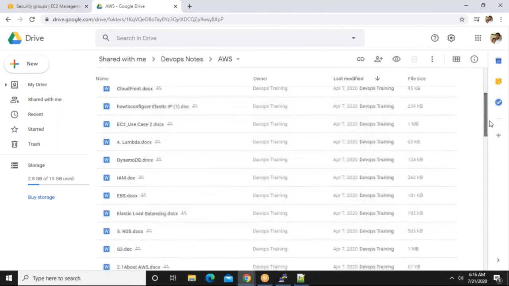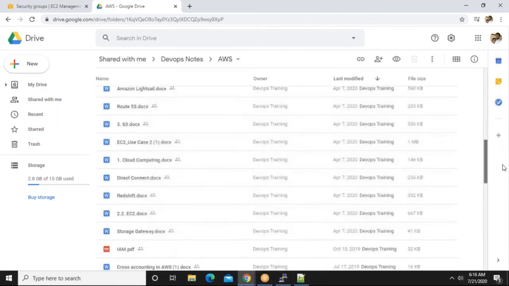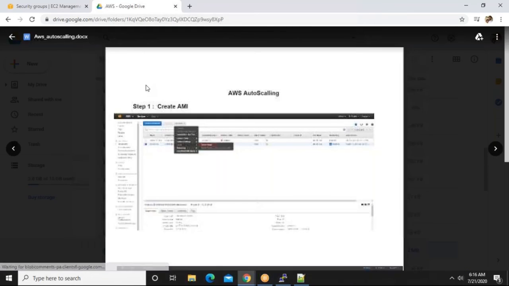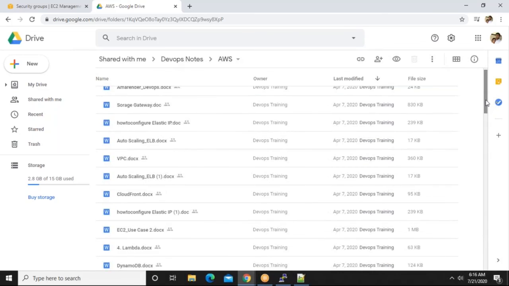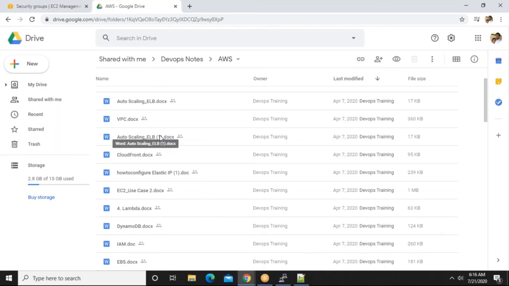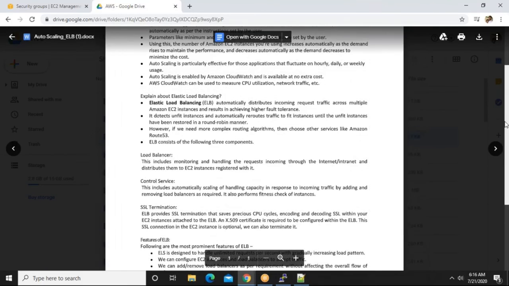Come down. Not that one. Open this one, auto scaling ELB. Above one more document is there.